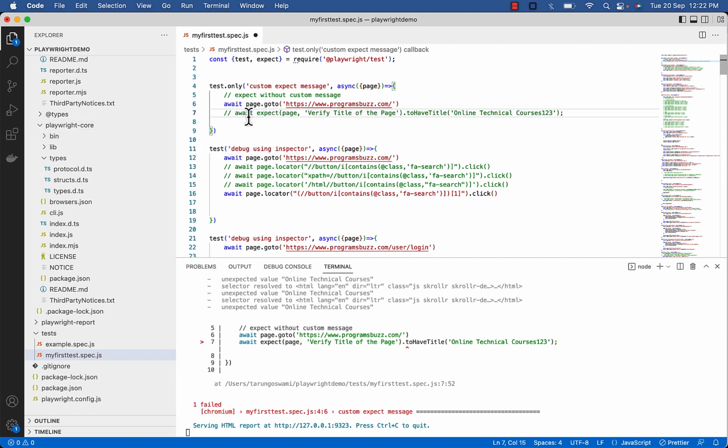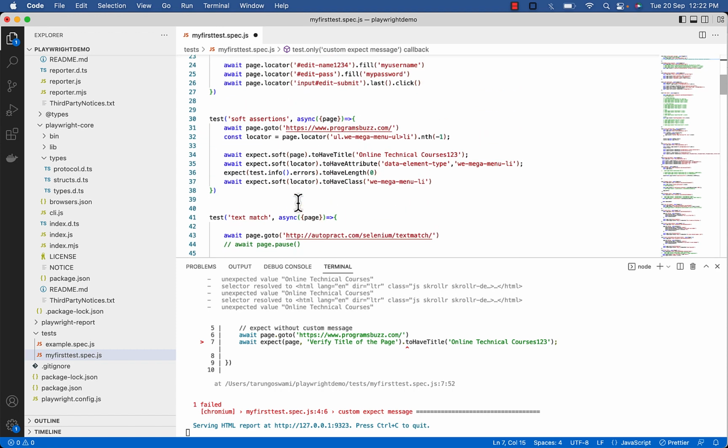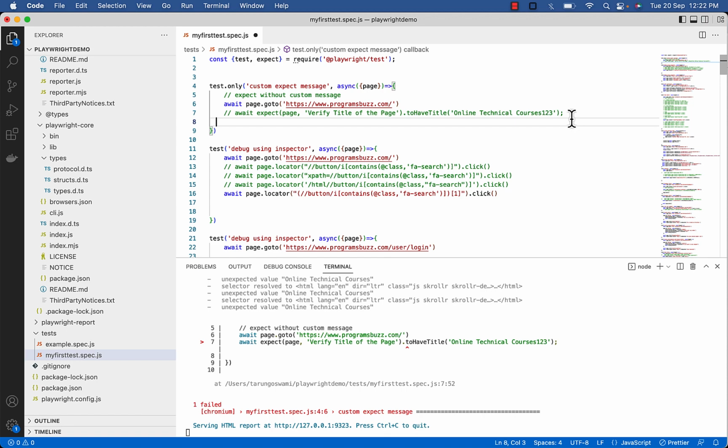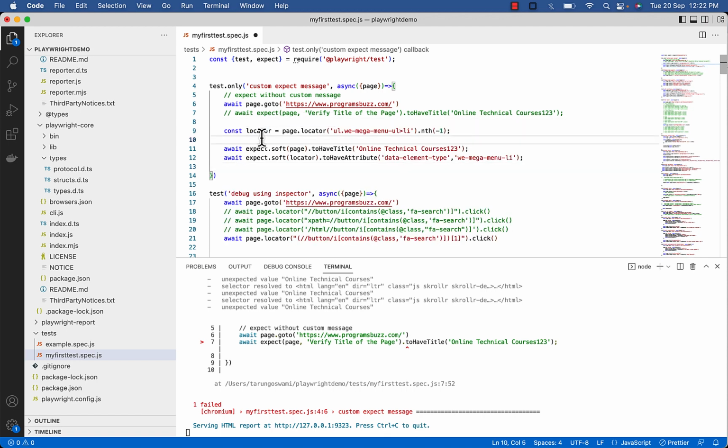So comment this, copy code from our existing scenario. So here page title is incorrect, so this assertion will fail, and here we are verifying attribute value is this, and this assertion will pass.